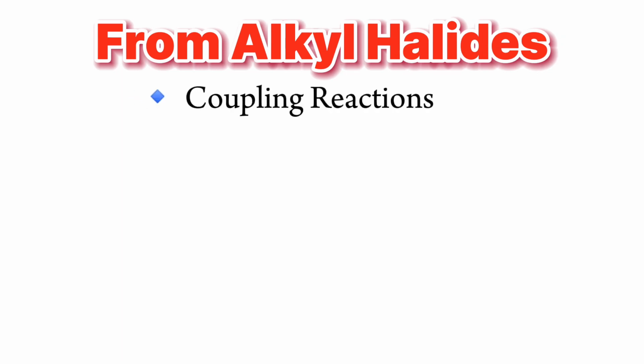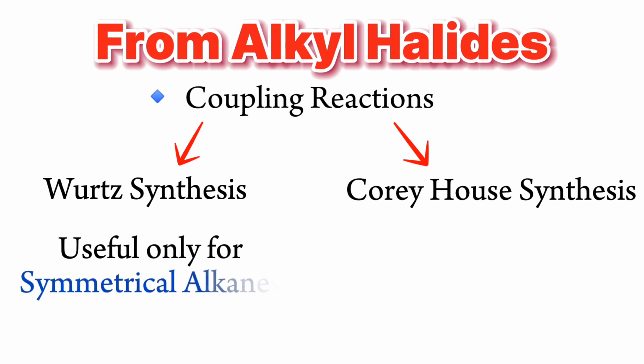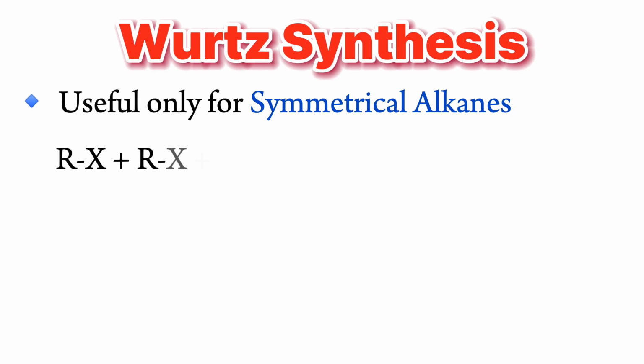Alkyl halides give coupling reactions for the synthesis of alkanes. Number 1, Wurtz synthesis, and number 2, Corey-House synthesis. Wurtz synthesis is useful only for the preparation of symmetrical alkanes, while Corey-House synthesis is used for preparation of both symmetrical and unsymmetrical alkanes. In Wurtz synthesis, the reaction of alkyl halide takes place with sodium metal in the presence